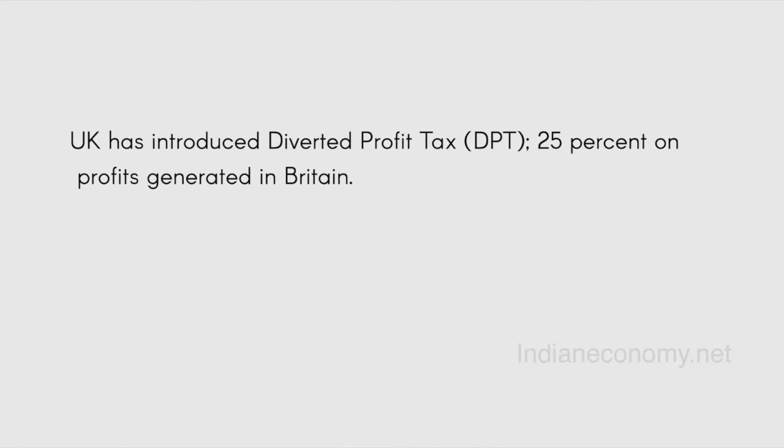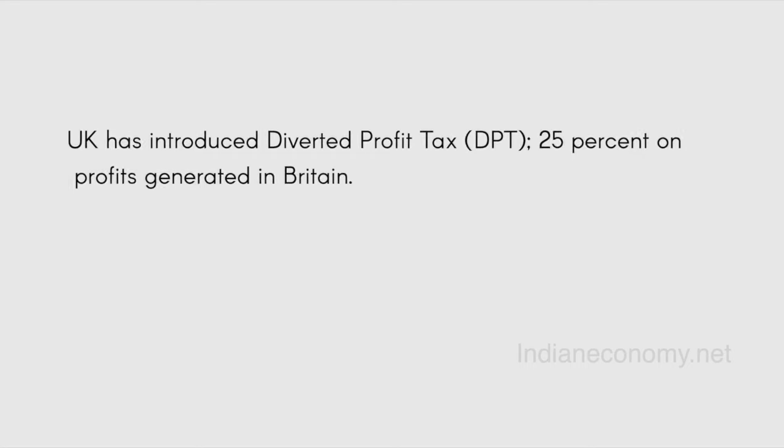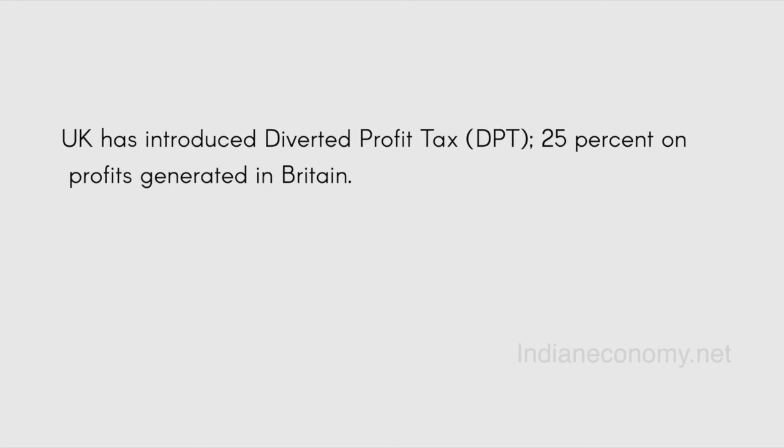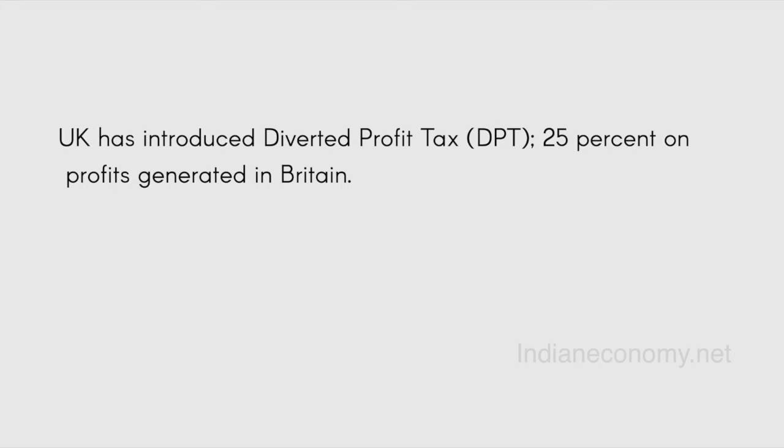The UK has introduced a diverted profit tax. That is a tax of 25% on profit generated in Britain. If digital companies are creating income in Britain, they have to pay a tax of 25% in the sense that they are diverting their profit to some other location. So the name of that tax was not Google tax but diverted profit tax, but the public called it Google tax.